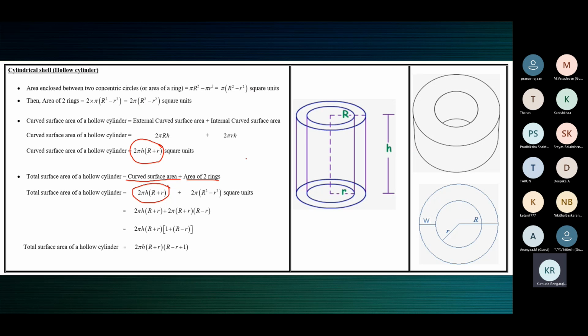It's not that you should write this formula and substitute. If you're asked to find the total surface area of a cylindrical shell, you don't worry about the formula, just find them separately. What is the inner CSA? 2 pi small r h. What's the outer CSA? 2 pi capital R h. What is the area of one ring? Pi capital R square minus small r square, into 2 to get for two rings. Add all these answers. That's all.